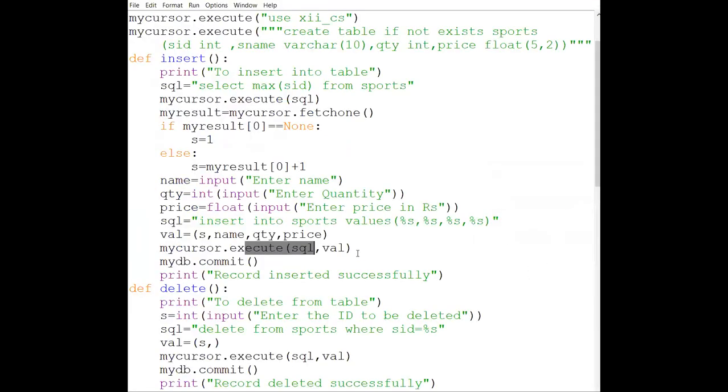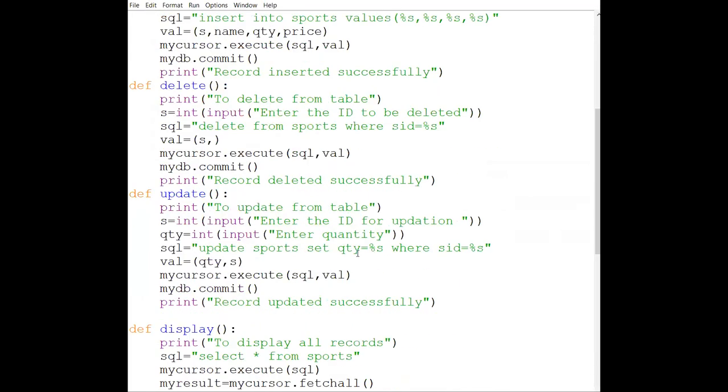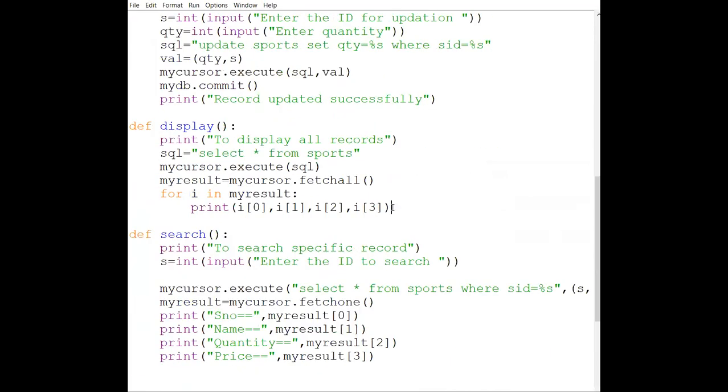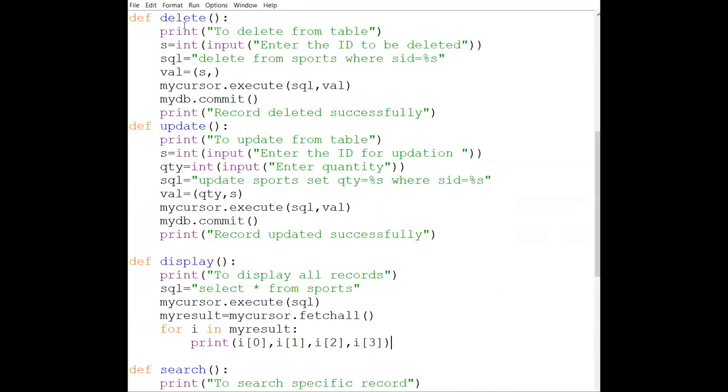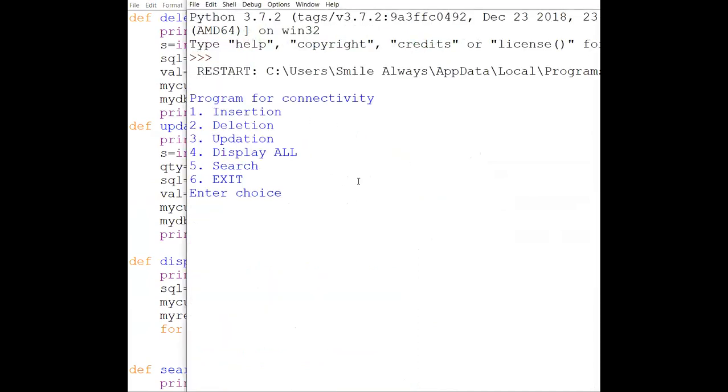Okay, fine. See, that was the first thing. Second thing is now we will work a little bit with the display all function. Now for display all, first I will insert 1 or 2 more records so that we will make it more proper.